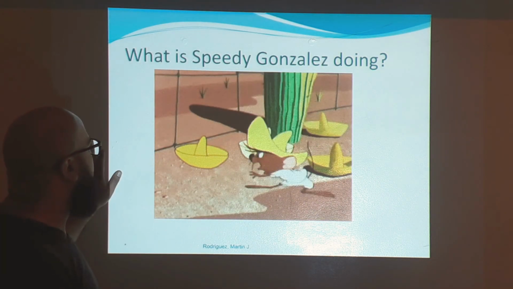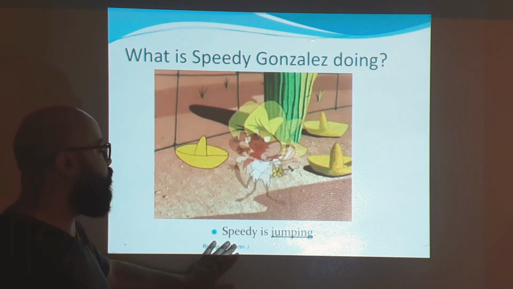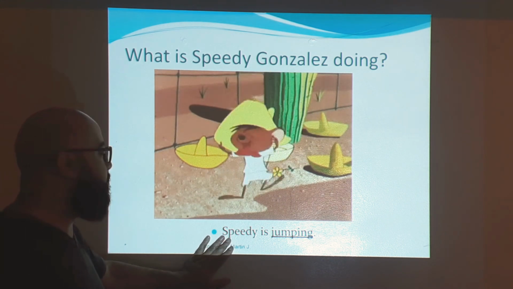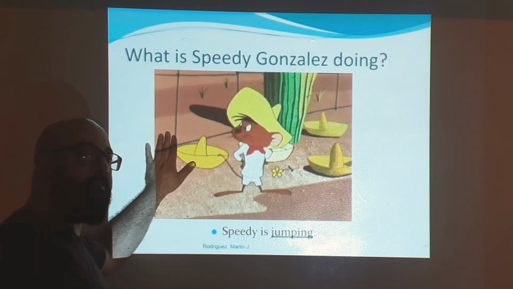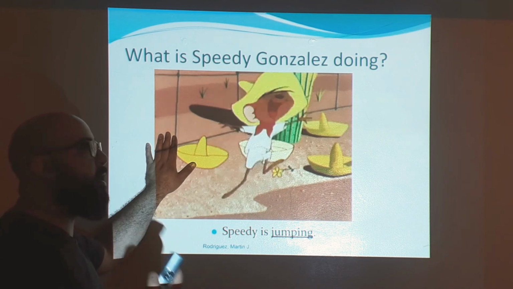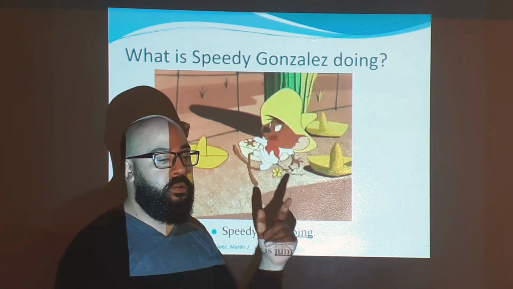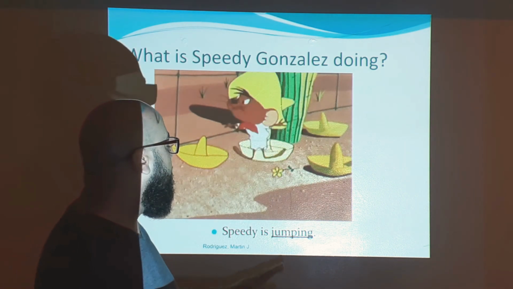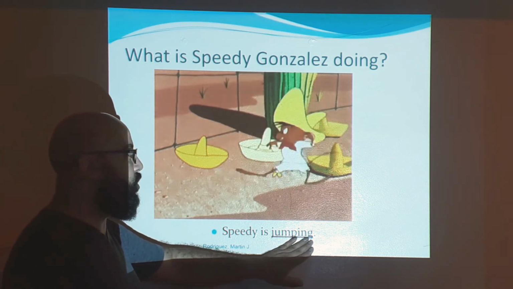And then the next one says, what is Speedy Gonzalez doing? Right? So again, Speedy is jumping. For the present continuous, you can use, in this case, Speedy is jumping. And remember, Speedy Gonzalez is jumping, is running, is talking, is listening. You can say that. Again, you can use a lot of things, a lot of verbs, using the ing form, right?